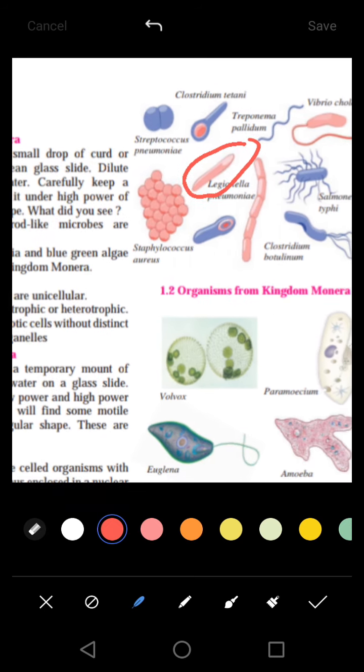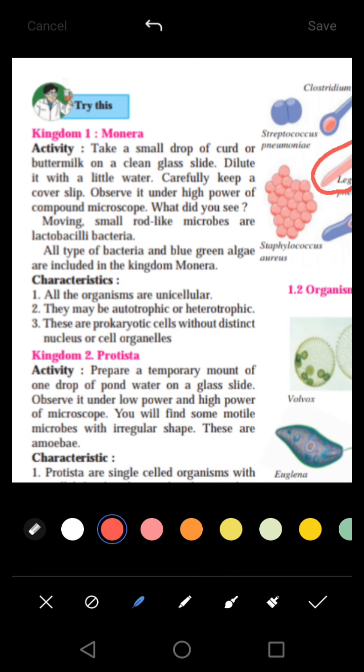It is called lactobacillus. So it is included in the kingdom Monera. Kingdom Monera includes all types of bacteria and blue-green algae. Blue-green algae is a type of microorganism. So what are the characteristics of this kingdom Monera? First, all organisms are unicellular, that is single cell. There will be no multicellular system. They may be autotrophic or heterotrophic. Here both cases are possible. Some organisms may be autotrophic, that is they produce their own food, and some might be heterotrophic, that is they depend upon different organisms for their food.